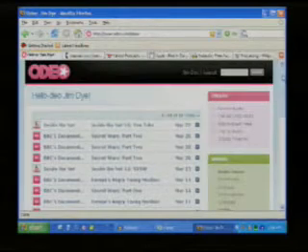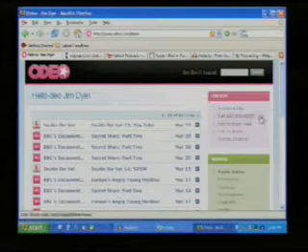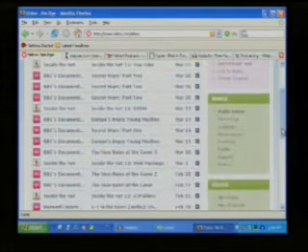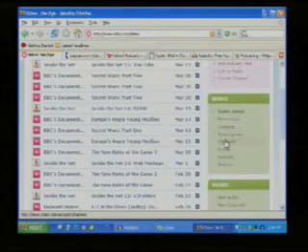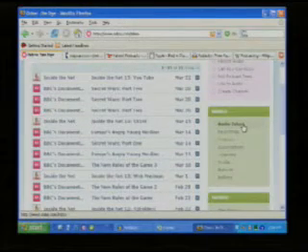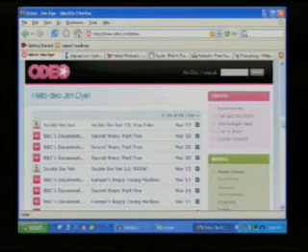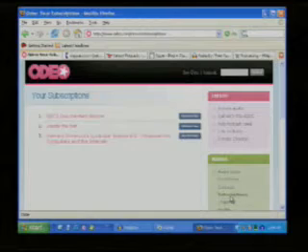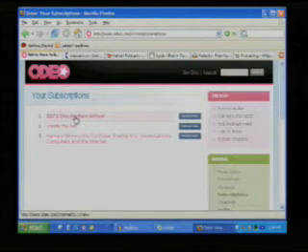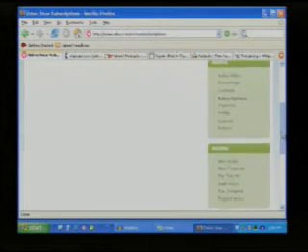This is a free service. If you go to odeo.com, you can sign up for an account and use that as a directory service as well. It's just another alternative to go out there and find things. When you make an account here, you actually get your own podcasting channel. So this is my audio inbox where I've subscribed to podcasts that I'm showing you, but you can look at the subscriptions button and you can see, okay, I've subscribed to 3 different podcasts here, the BBC Documentary Archive, Inside the Net, and there was a Harvard podcast that looked interesting to me, but I don't think I've even listened to it yet.